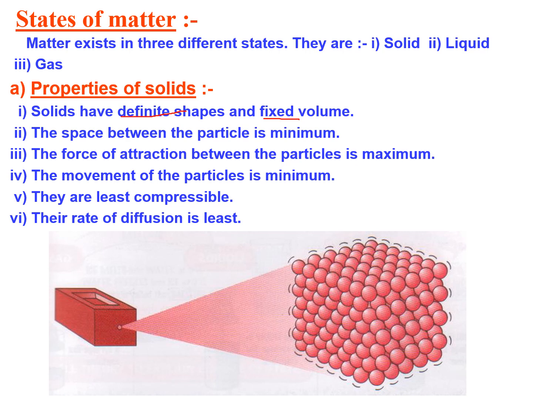From mathematics, you must be understanding now what volume is. The volume is also fixed. The space between the particles is minimum. If you see these particles, there is hardly any space between them. They are tightly packed. Why are they tightly packed? Because the force of attraction between these particles is maximum. And since the force of attraction is more, the movement of particles is also less over here.